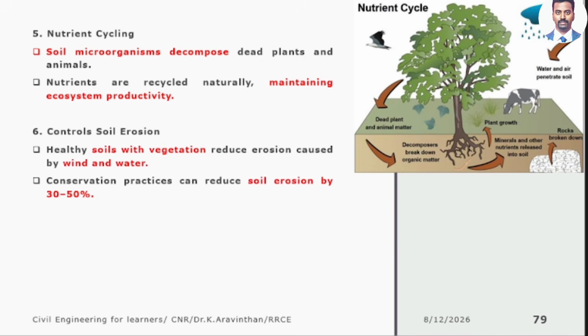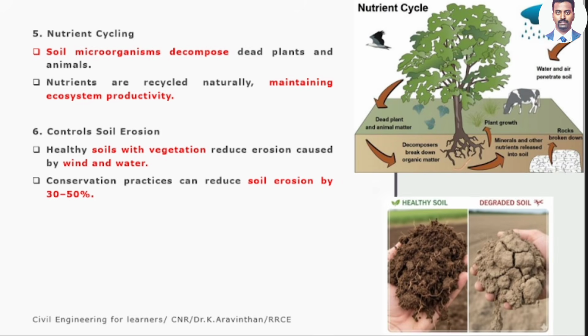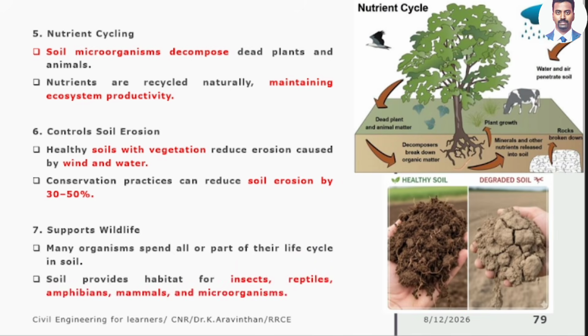Controls soil erosion. During a rainfall, the soil gets taken away. That is called soil erosion. So the soil erosion control is being done. Next thing, if there is a good soil and a degraded soil, a good soil can reduce soil erosion by 30 to 50%. And if you have a degraded soil, you cannot stop the soil erosion. This kind of soil will get runoff during any rainfall. Whereas this soil can hold water, which is one of the importance.